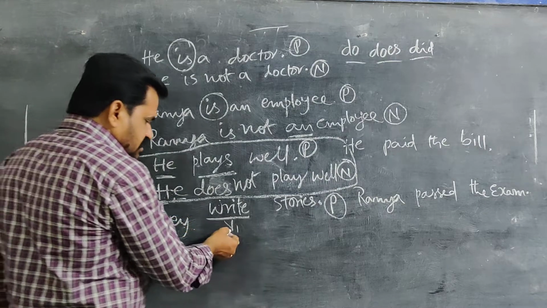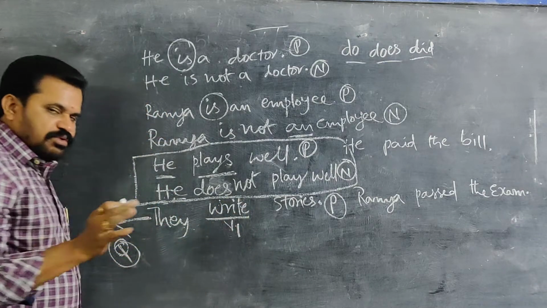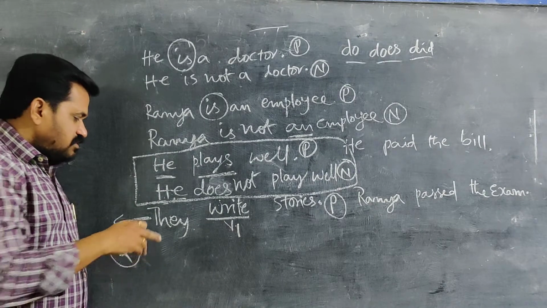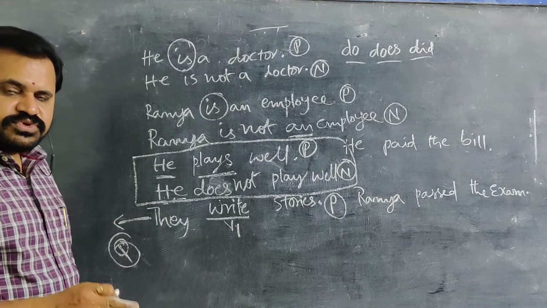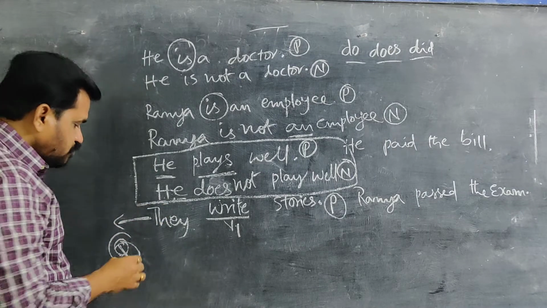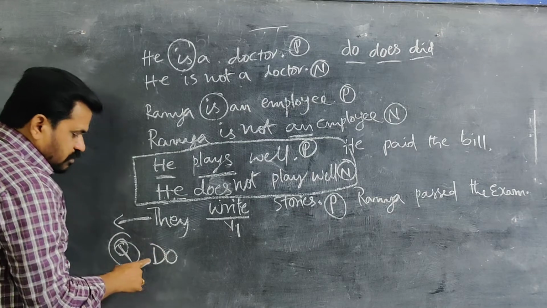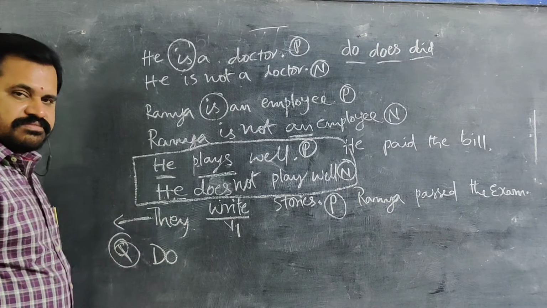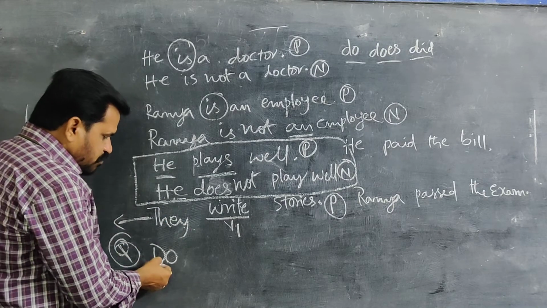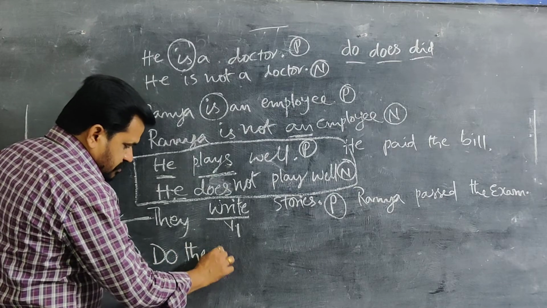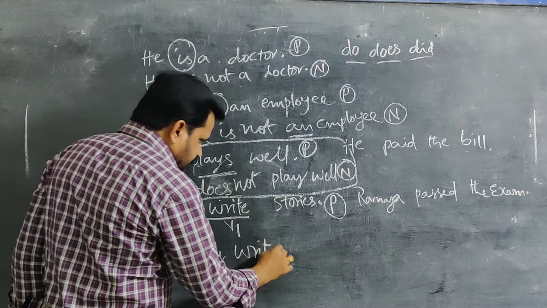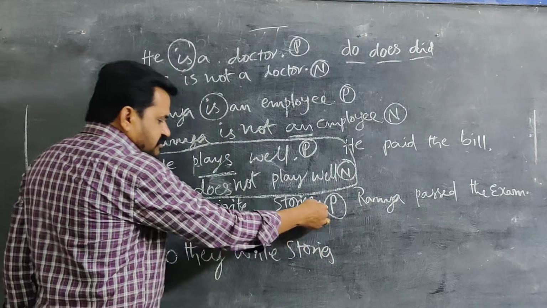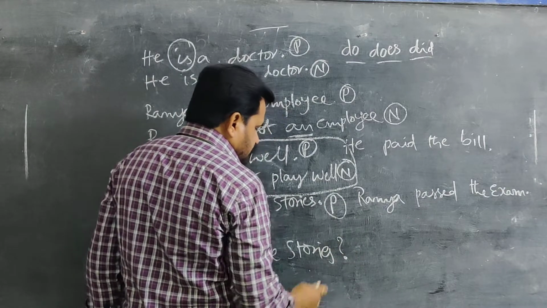This sentence is present tense, meaning the verb is given. So you remember only do, does. In that do, does, the one you have to take is do, because they is plural. So with do you are going to start. So D will be written in capital, and this capital letter will become small. Just by keeping do before this: do they write the same sentence, stories. Here it ended in a full stop, but here it ends in a question mark.